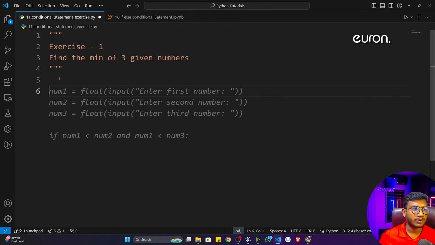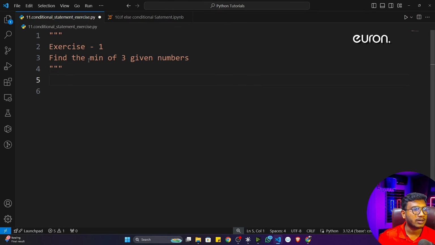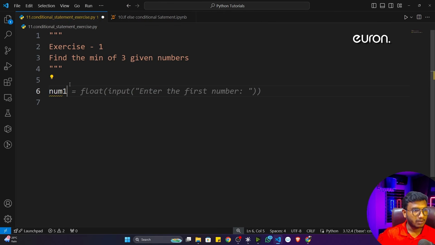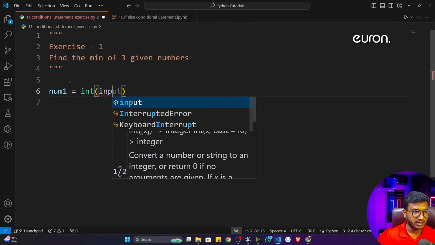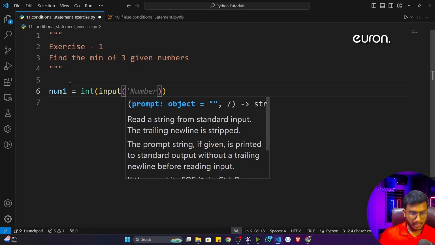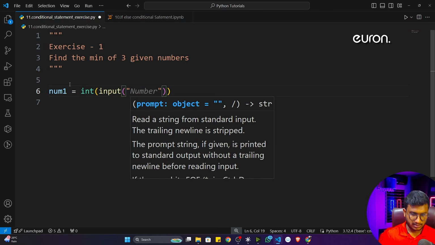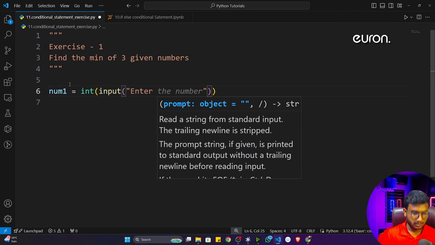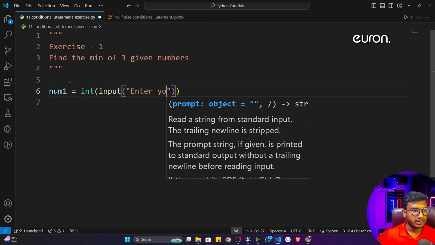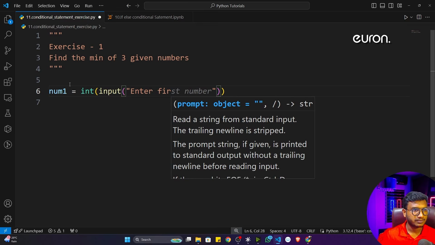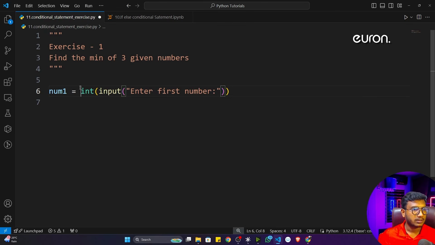So how to write this particular program? First of all, I have to take the input from the user, like 3 numbers the user will provide. So let's take the input. Let's say num1 is equal to, and I want to take integer numbers only, so I'll convert everything to integer. So input, and inside that I'll write a message: enter first number.